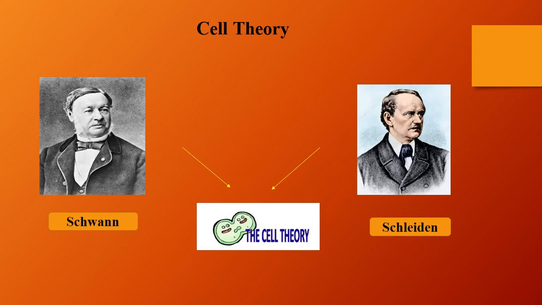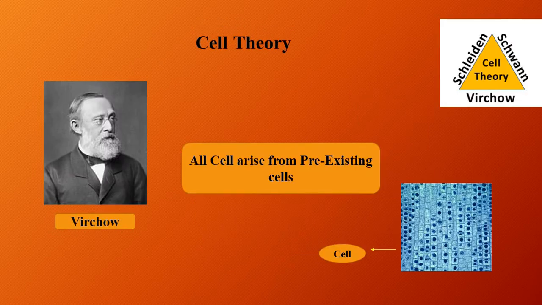Now next is the cell theory. It is said that all living organisms are composed of cells. Basically, Schleiden and Schwann put forward the cell theory, which we will study in standard 11 and 12 in more detail. Then Virchow said that all cells arise from pre-existing cells only.